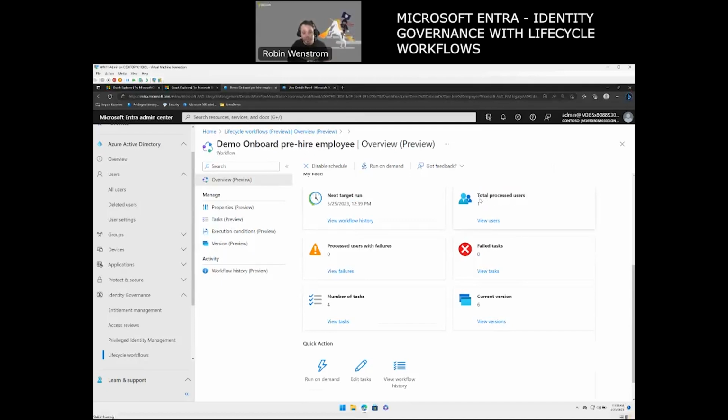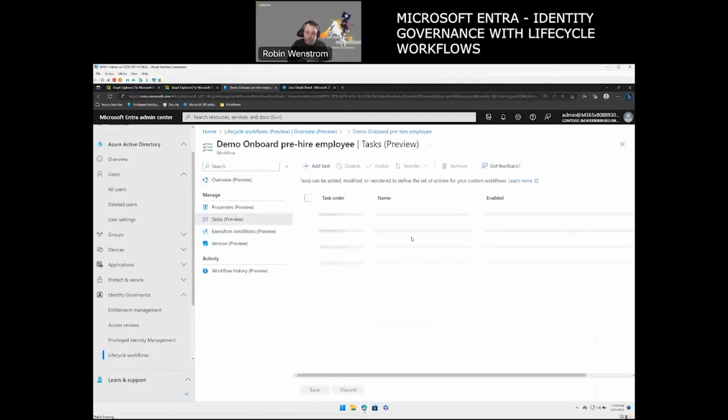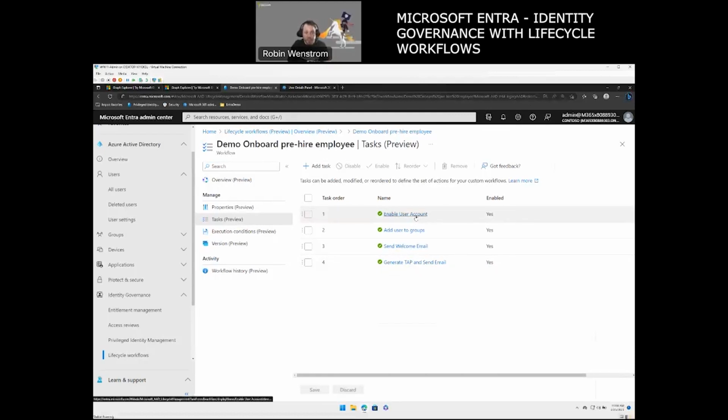So if your HR system is reporting in saying, hey, we have 5 new starters, it will automatically include these people in here. As well as we can see if there's any errors, if we have any failures with it for some reason, as well as the amount of tasks we have. Now, if I go to the task menu, you can see there are 4 different tasks that we have set up. So we have enable user, which is correct because Luke is currently disabled, so he cannot access anything.